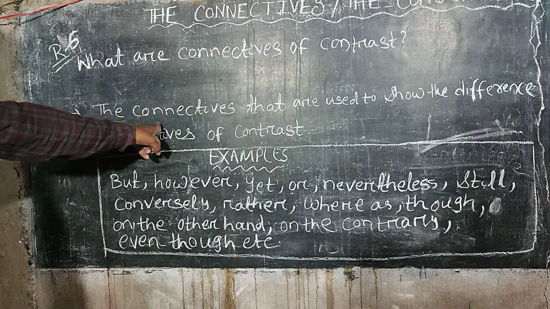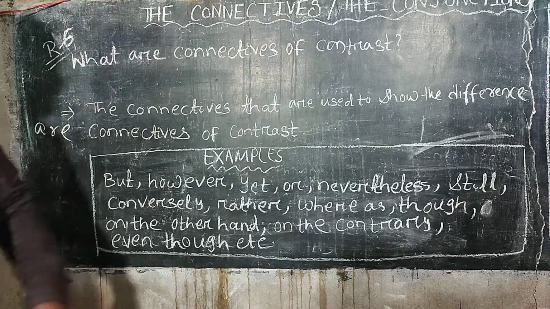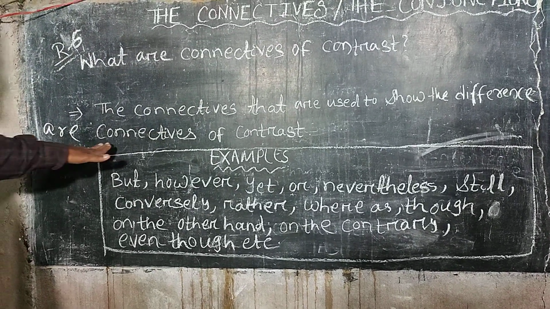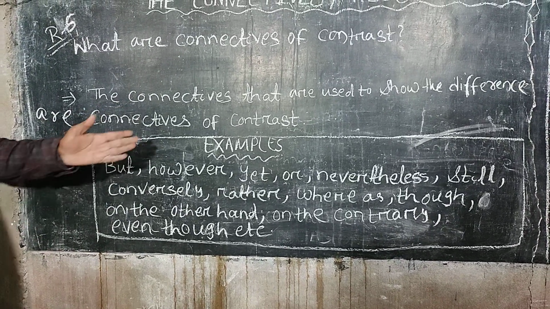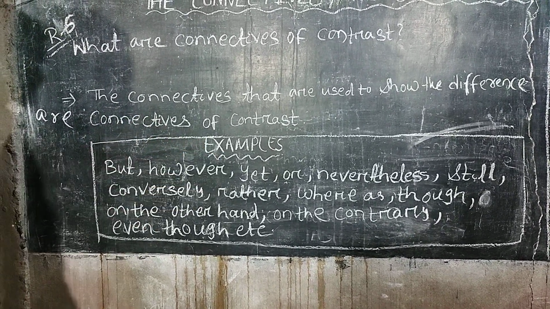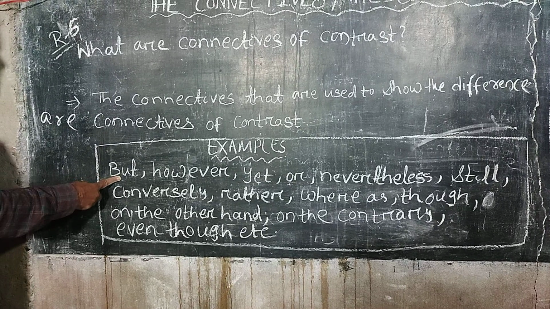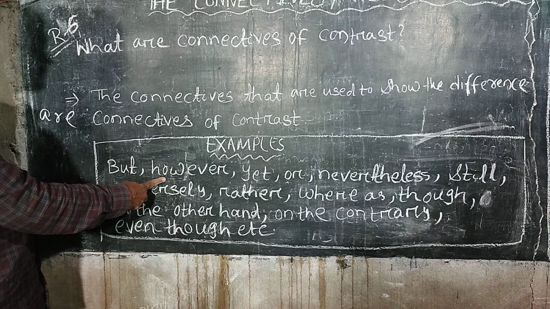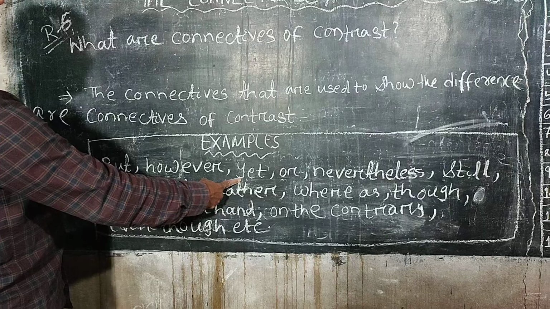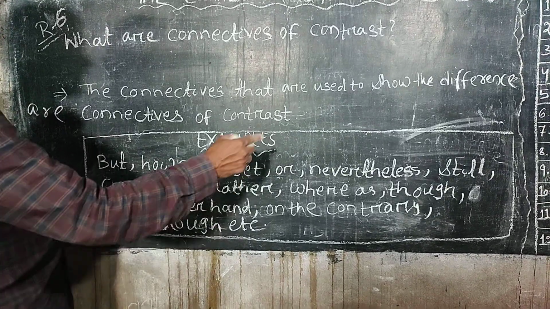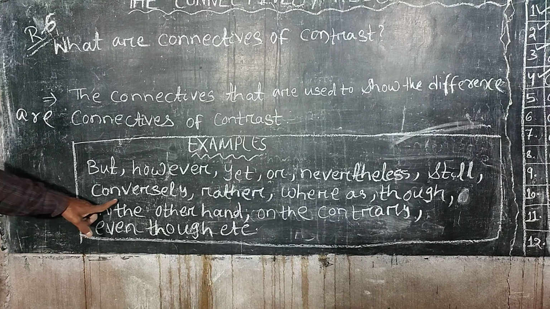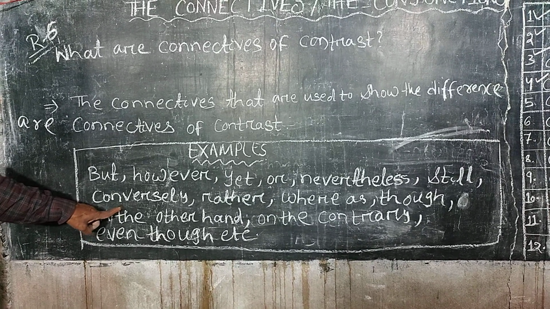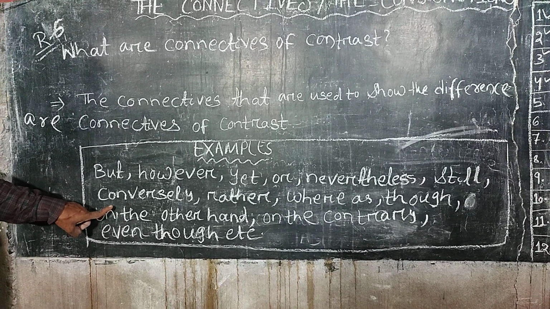The connectives that are used to show the difference are connectives of contrast. It is the definition. Let's proceed towards the examples. They are but, however, yet, or, nevertheless, still, conversely. Look at the spelling, conversely.